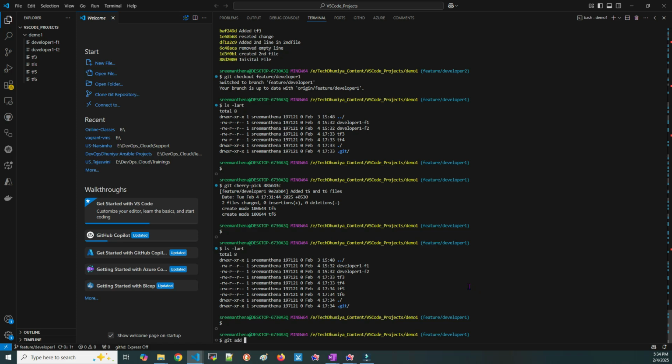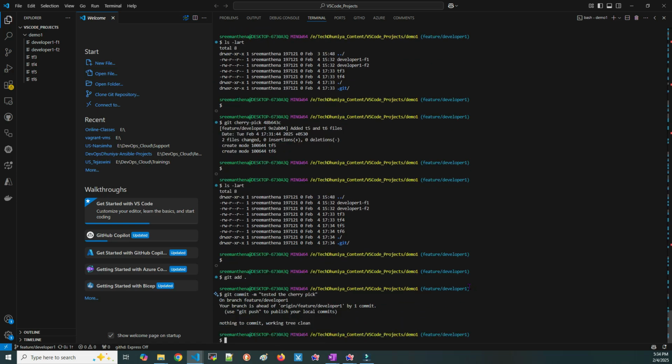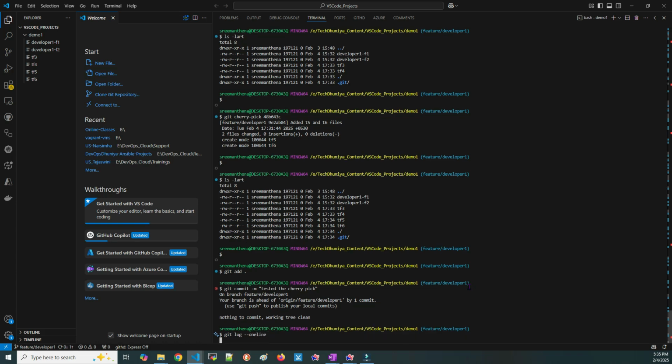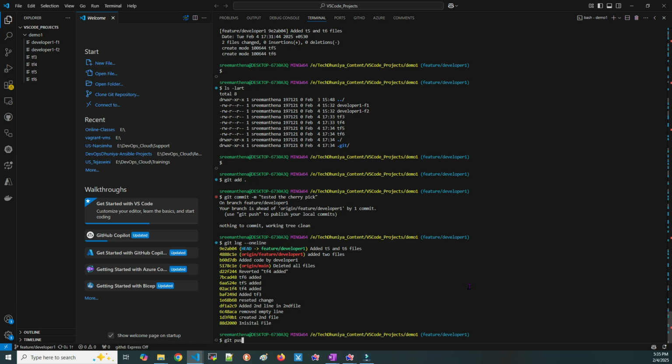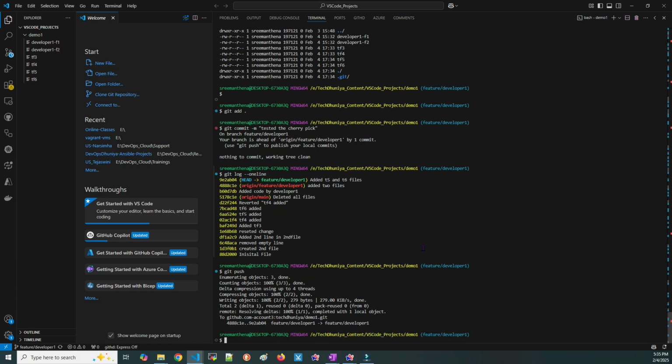Now let me git add, git commit, tested the cherry pick. Git log --oneline, git push. With this, I have demonstrated Git branching strategies and cherry pick.